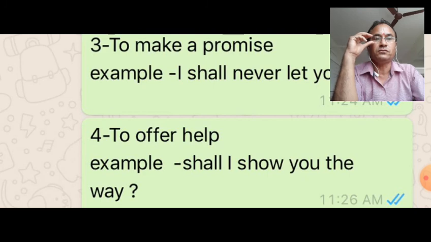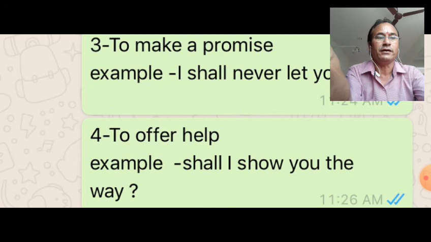Fourth one, to offer help. If you want to offer help to anybody, then at that time also we will use shall. Let's see: Shall I show you the way? Means you are offering help to a stranger who does not know the way. So to make a promise, to offer help: Shall I show you the way? Means you are offering to show the stranger the way.